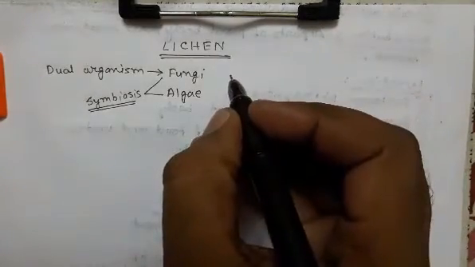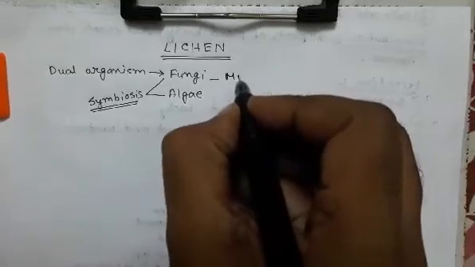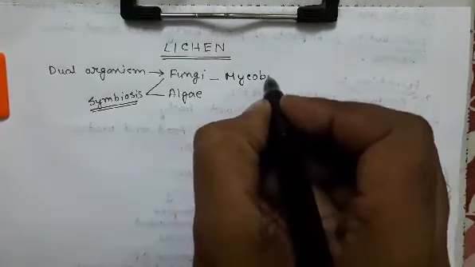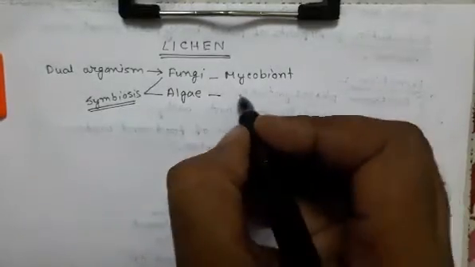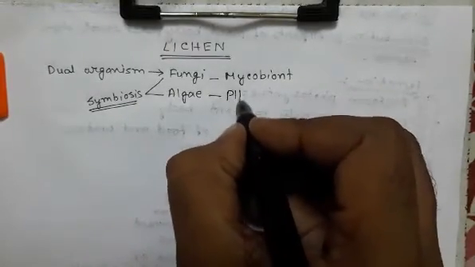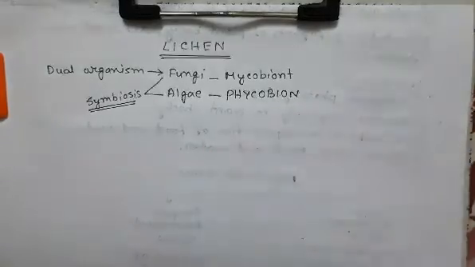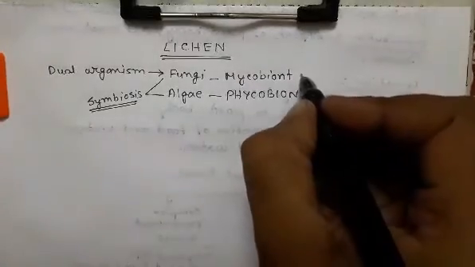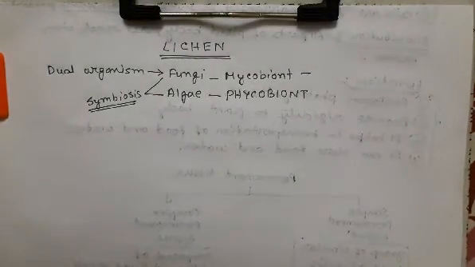Now, the fungi part of the lichen is called mycobiont, and the algae part of the lichen is called phycobiont. Phycobiont and mycobiont. What does the mycobiont do? Mycobiont basically absorbs water and minerals from the soil and transfers them to the algae.